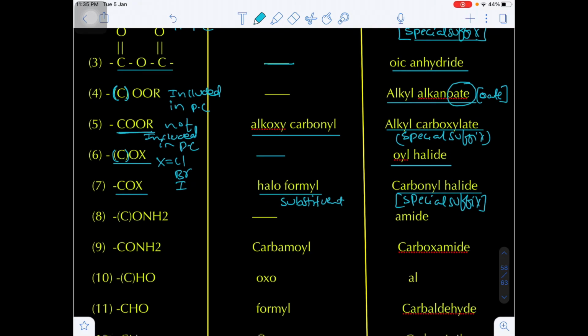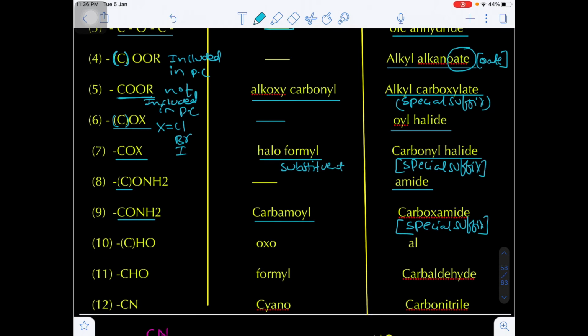Next, amide. If the carbon is included, we have to use amide. If carbon is not included in the parent chain, then we have to use the prefix carbamoyl and the special suffix known as carboxamide. If the aldehyde functional group carbon is included in the parent chain, the prefix is oxo.